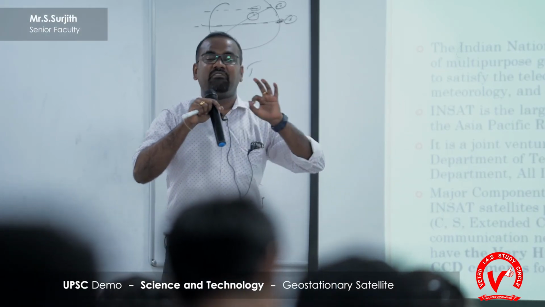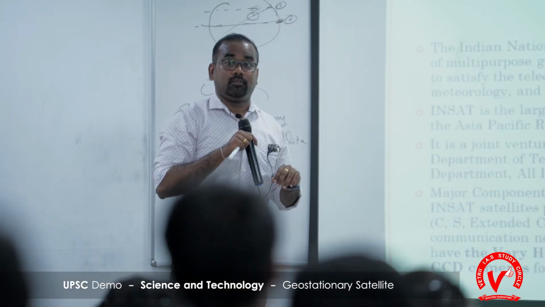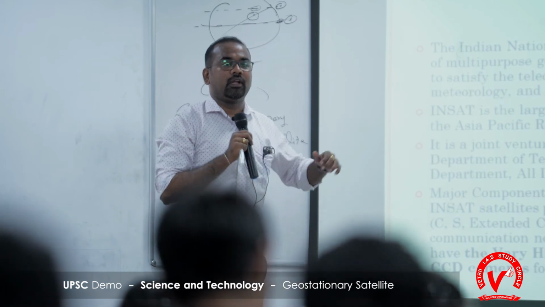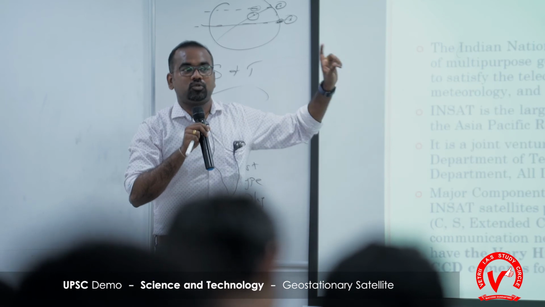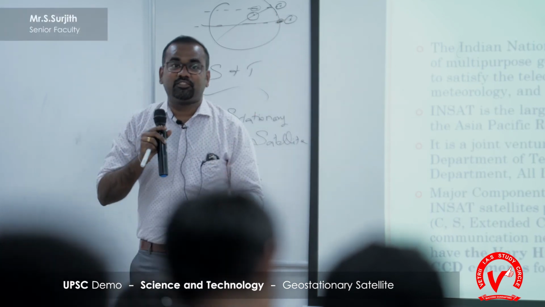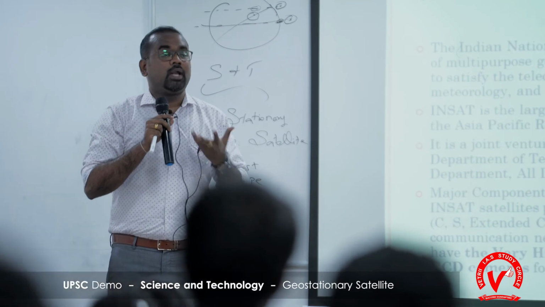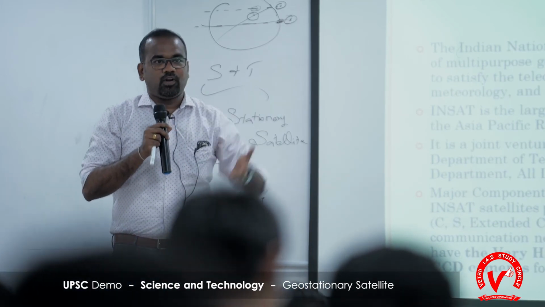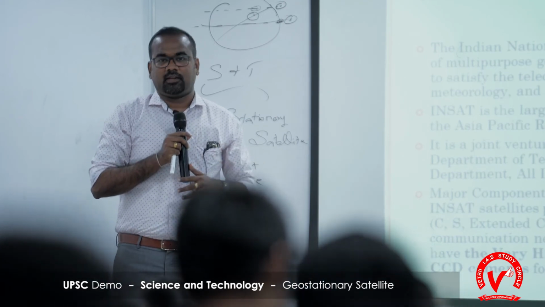Geostationary satellites are the heaviest satellites. Why? They perform more functions. As I said before, the geostationary orbit is the farthest orbit, so to travel a long distance it needs to carry more fuel. Carrying so much, automatically the weight increases.